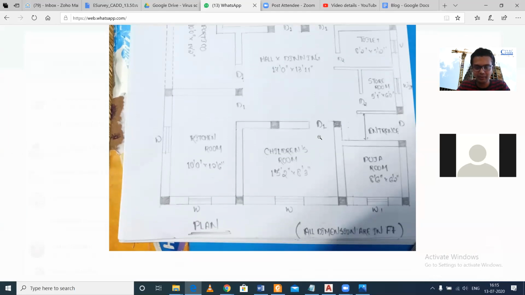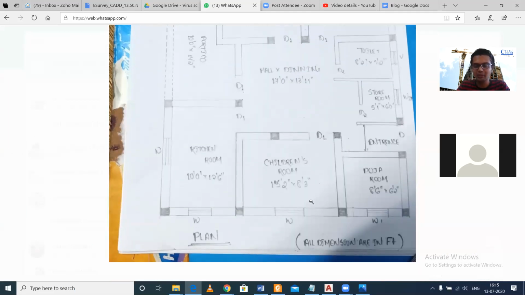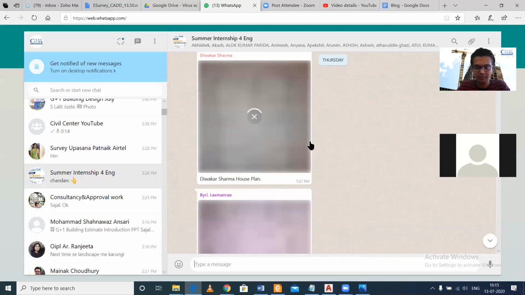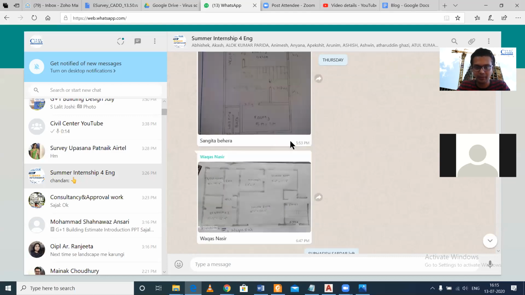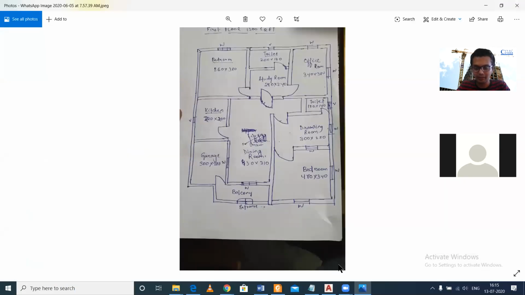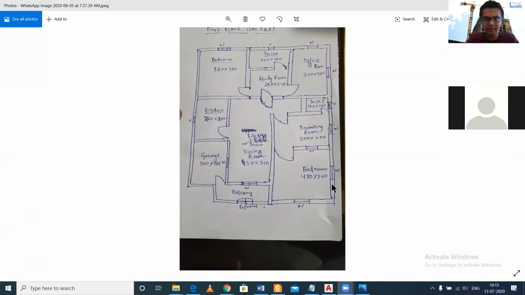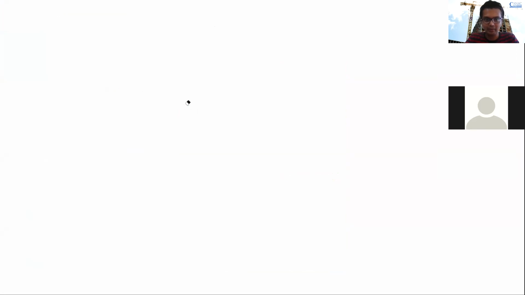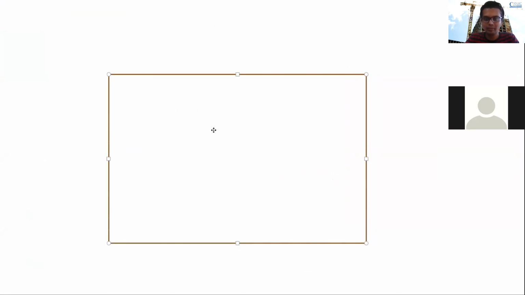Now as you can see here, this is your particular building, how this building looks from the front. So to give an idea about elevation, I'll also send you some sample elevations in your group, so that will help you to make it. So let me just show you on the whiteboard. Basically, the purpose is to clear out some concepts of your planning. So suppose we have this particular house, one floor you can make, you don't need to make more. Okay, so this is our house, and this is the front door.